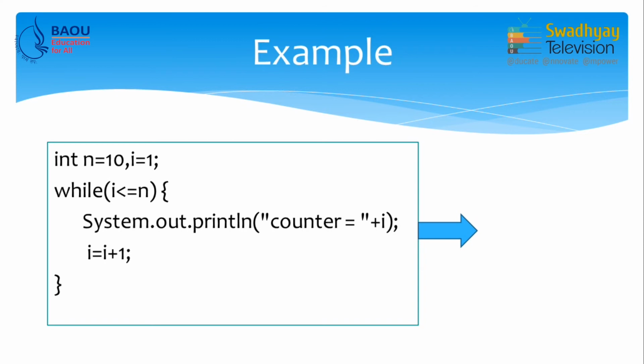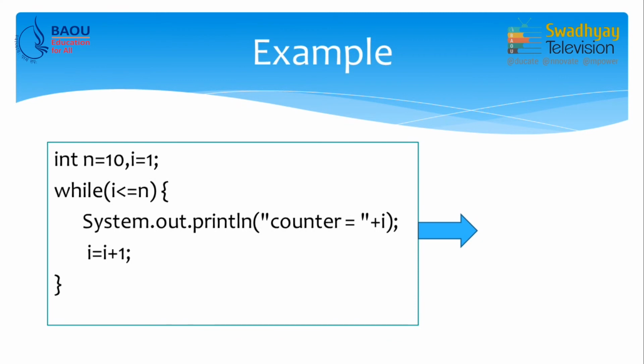So, here I declare two variables: integer n which is assigned 10 initially, and for iteration we have variable i which is initialized to 1. Our condition is that we want to display from 1 to 10. So, i is 1 and until i becomes 10 we have to repeat this body of the loop.